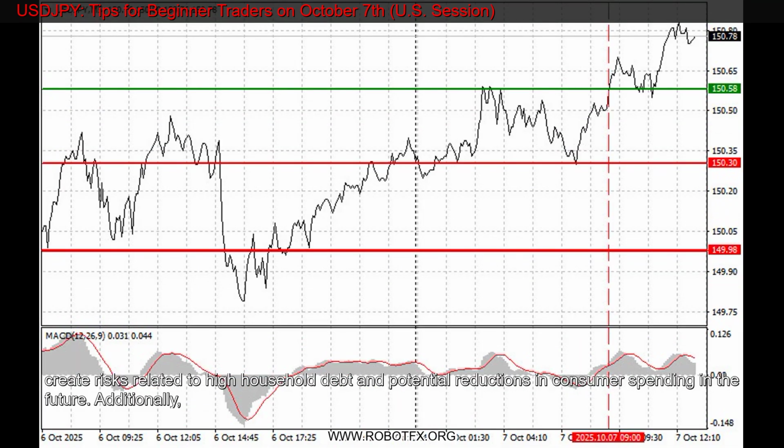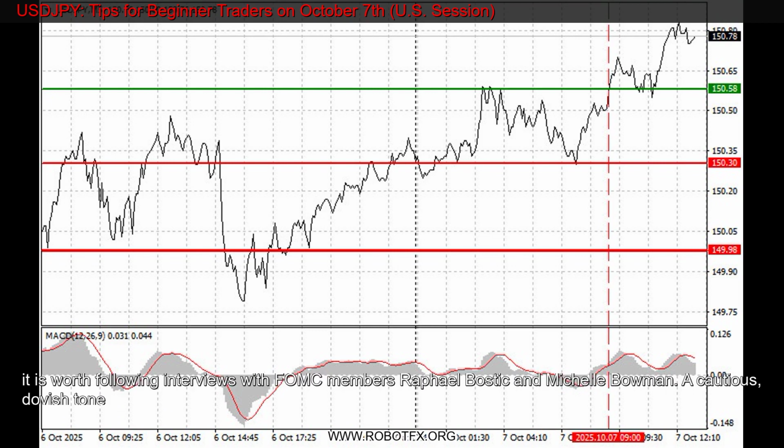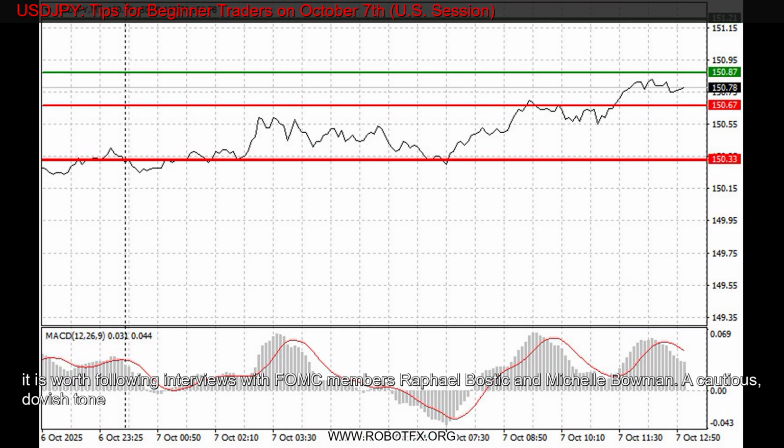A cautious, dovish tone from policymakers could trigger a new wave of USDJPY gains. For intraday strategy, I will mainly rely on scenarios 1 and 2.